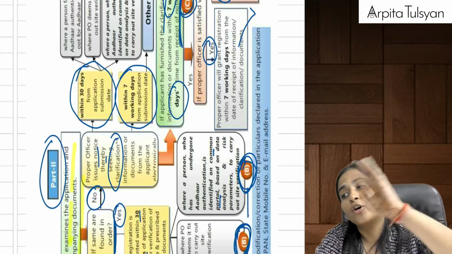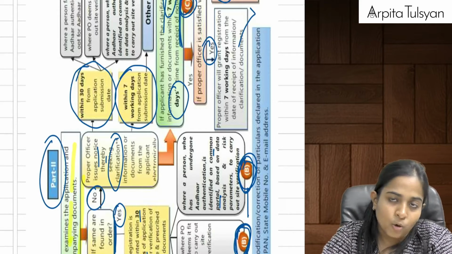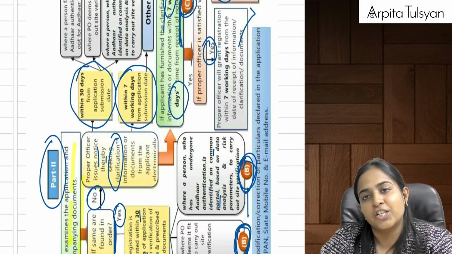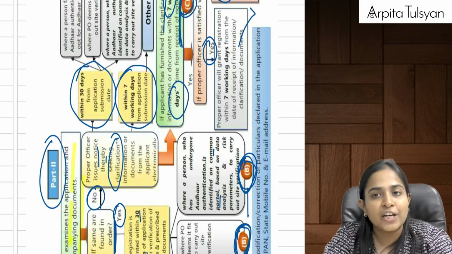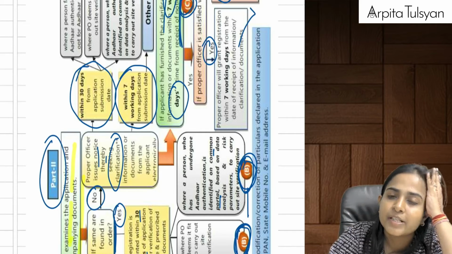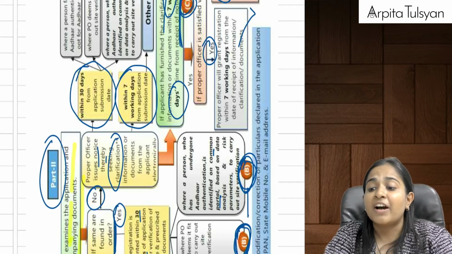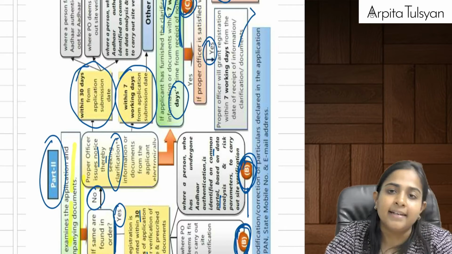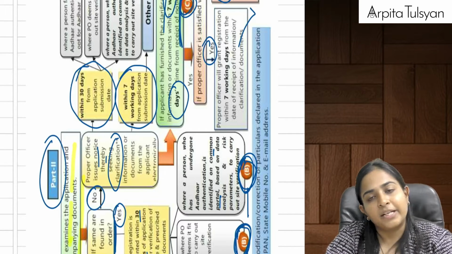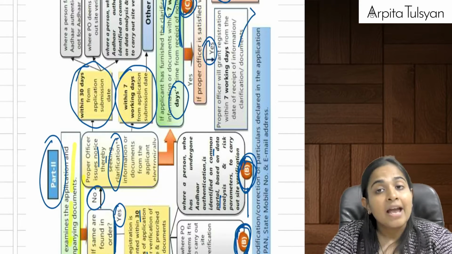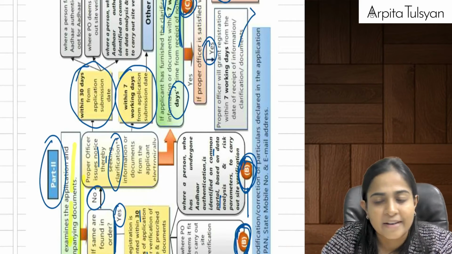What if the documents are not at all proper? Then the proper officer will issue you a notice asking for clarifications, information, documents, etc. from you. Suppose if site verification was required, then the proper officer will ask you within a time period of 30 days from submission of application. If Aadhaar authentication was done, then it will ask you the information within a time period of 7 days from the date of submission of the application form. Once they issue me a notice, I have to reply to them within a time period of 7 working days.